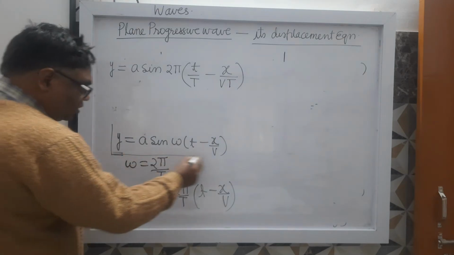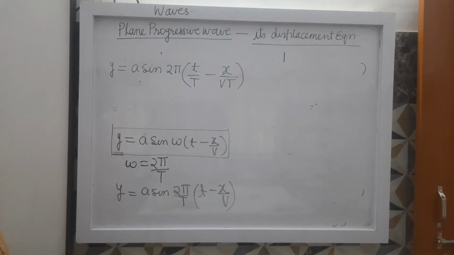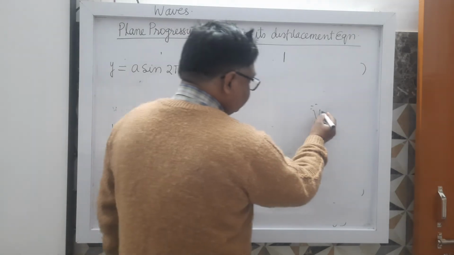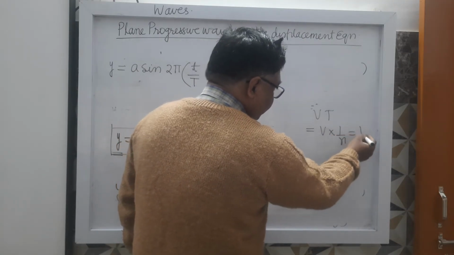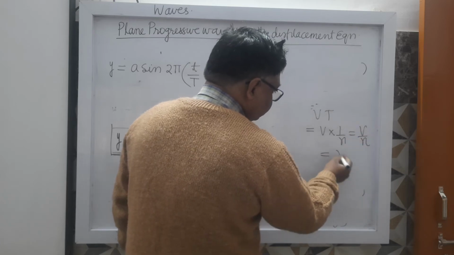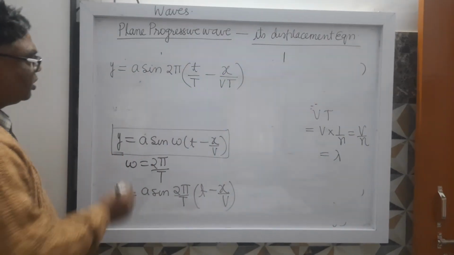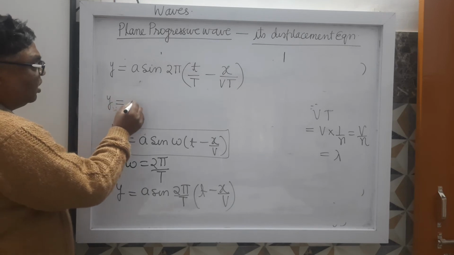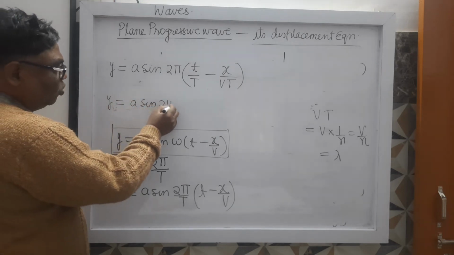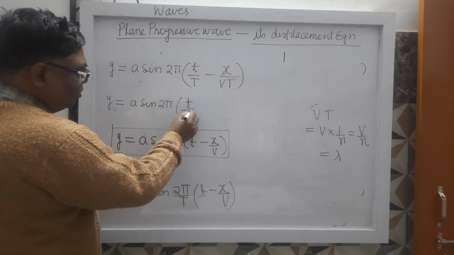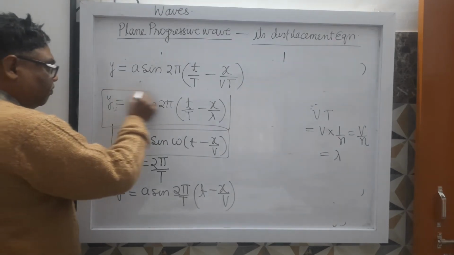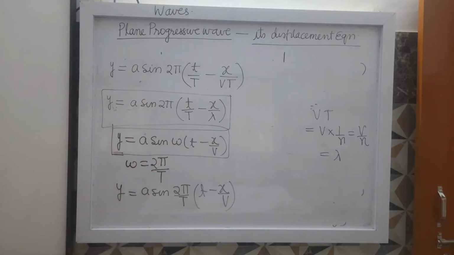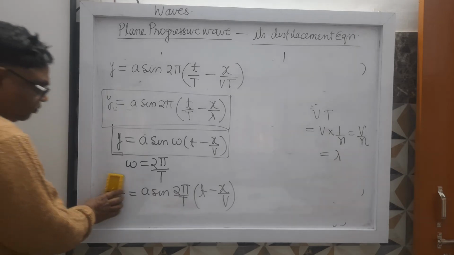This is one form, keep it in a box. Now what is vT? vT equals v into 1 upon n, that is v upon n, and v upon n is lambda. So y equals a sin 2 pi (t by T minus x by lambda). This is another form of the plane progressive wave.